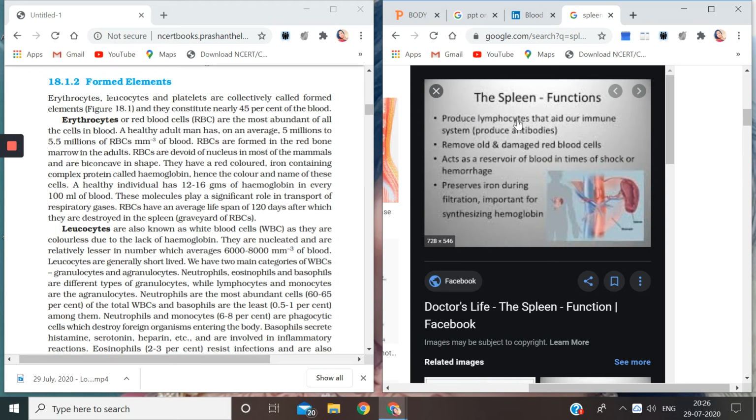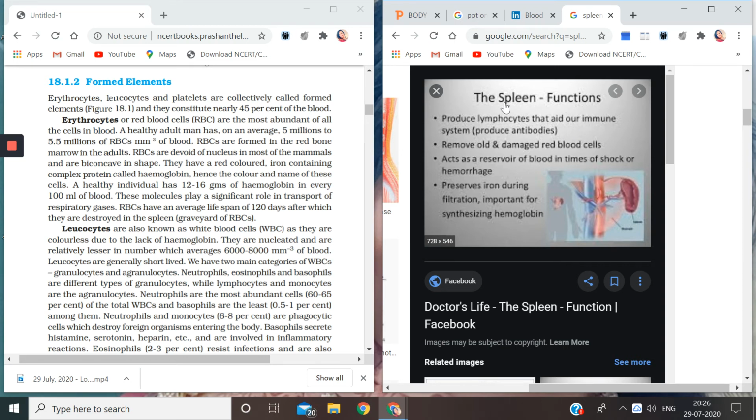So it is a part of our lymphatic system because it produces lymphocytes. And children, we will be studying these lymphocytes in class 12. There are two types of lymphocytes that are being produced: T lymphocytes and B lymphocytes, and both of them are responsible for producing the antibodies so that our immune system works properly.